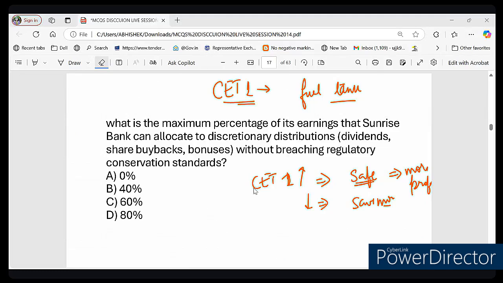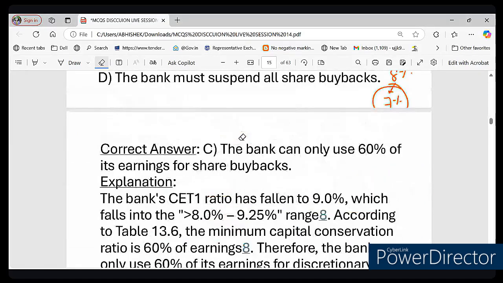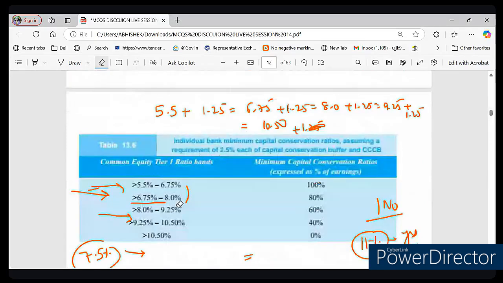It must conserve 20% of its earning, and it can distribute 80% of its earning for dividend. So that is the point. Referring to this table again, at 7% CET1, 80% distribution can be done and 20% must be conserved.